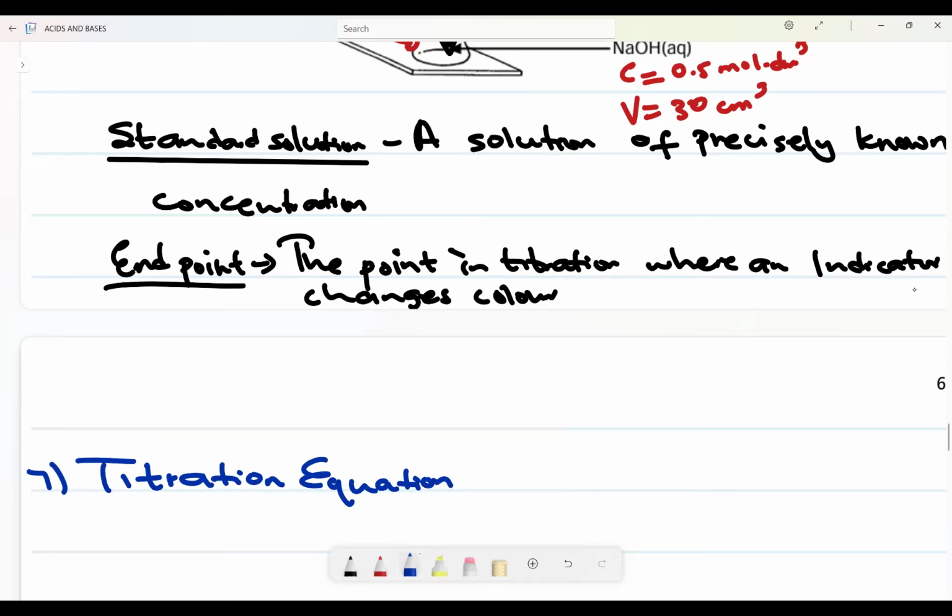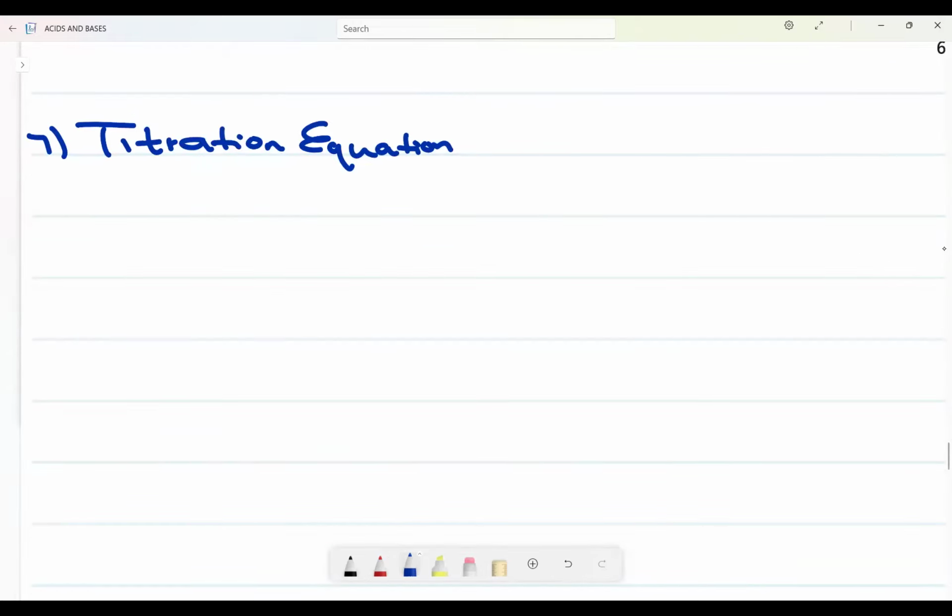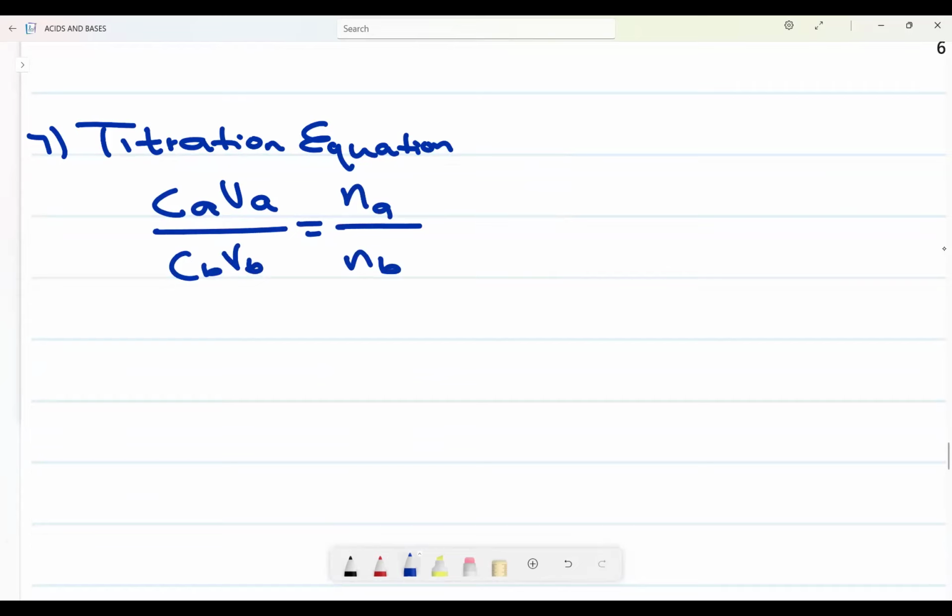Why now? Because if I look at the example above, the titration equation goes like this: CaVa divided by CbVb is equal to the number of moles of acid divided by the number of moles of base. You need the concentration of acid, volume of acid, concentration of base, volume of base, number of moles of acid, number of moles of base. This needs to be in a balanced equation.